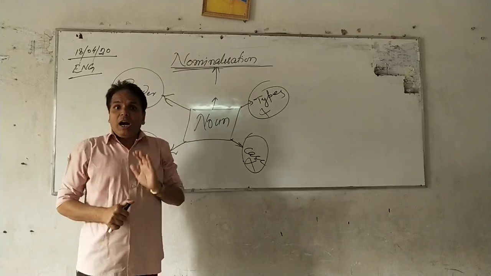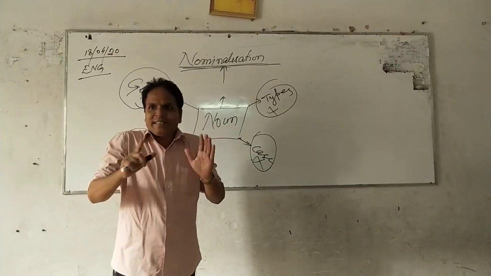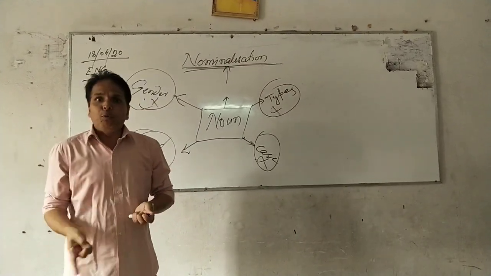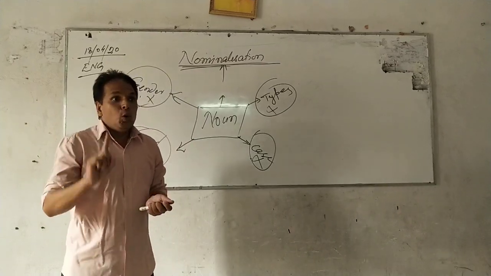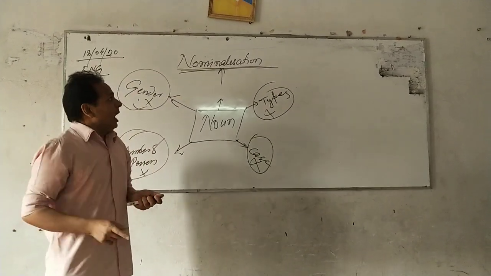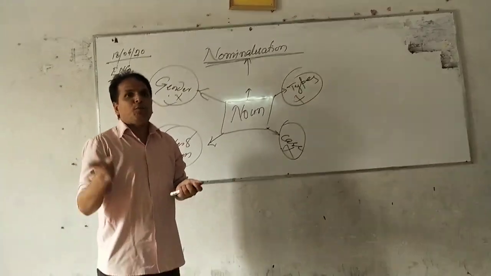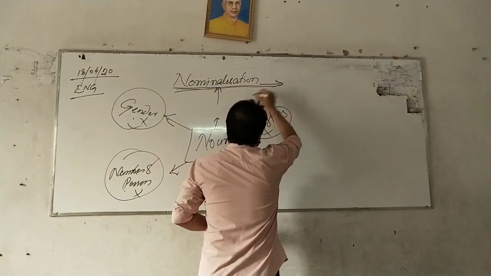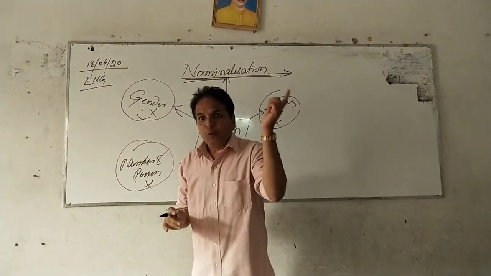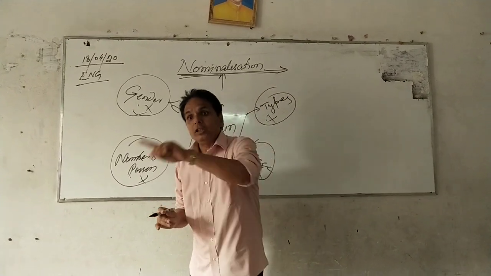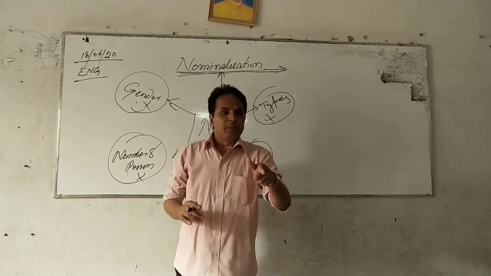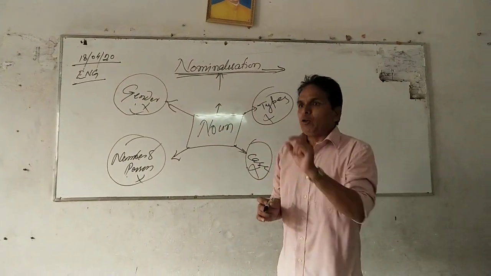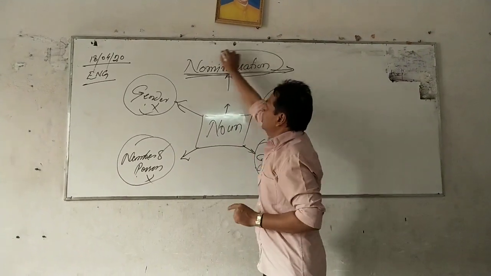But some of the nouns, in our practical life, are not existing originally. We form them according to our requirement. So nouns which we form according to our requirement are called nominalized nouns, and therefore nominalization is a process of forming the noun from other parts of speech. Here, nominalization is a method of formation of noun from other parts of speech, such as verb, adjective, etc. So today we shall discuss first about the formation of noun, that is nominalization from verb.